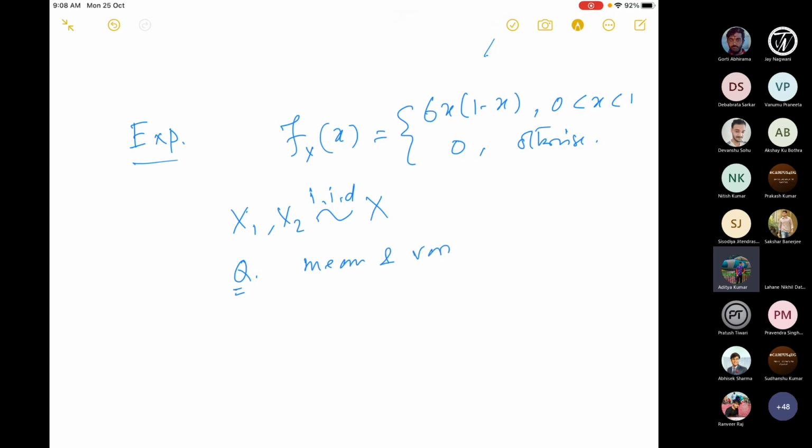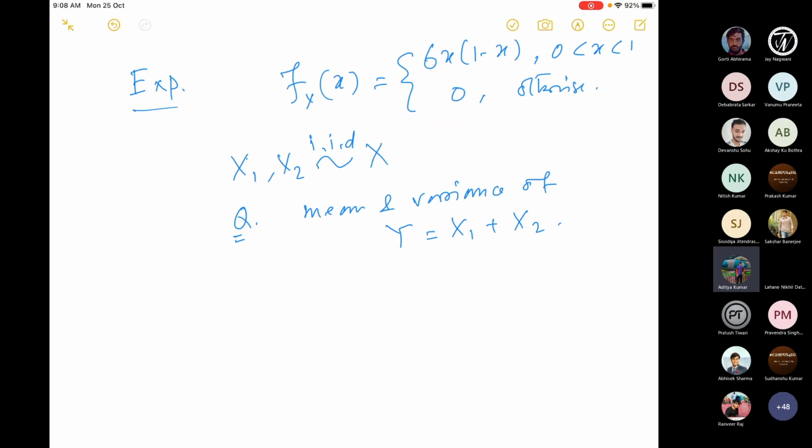Calculate the mean and variance of y, which is x1 plus x2. So this is again a statistic, which is just a sum of x1 and x2. So how do you do that? Who can tell me? So I have to find E of y. E of y means what? E of x1 plus x2.